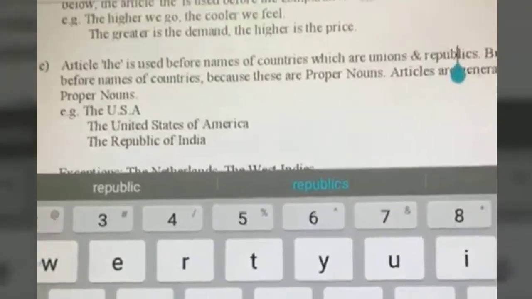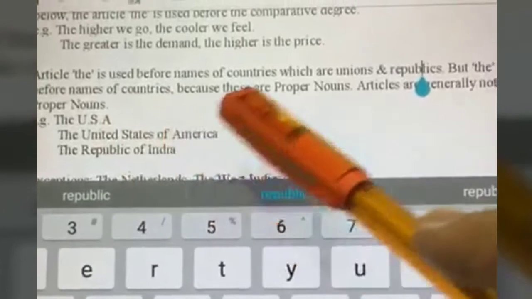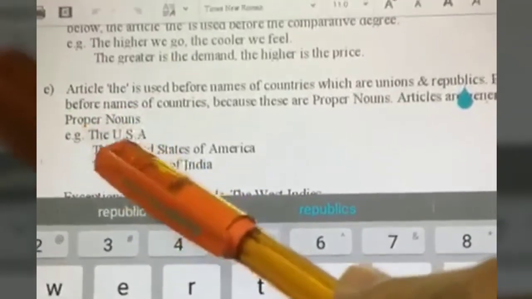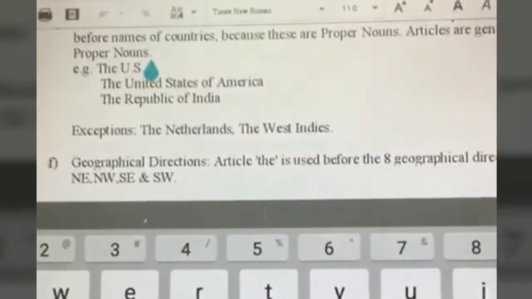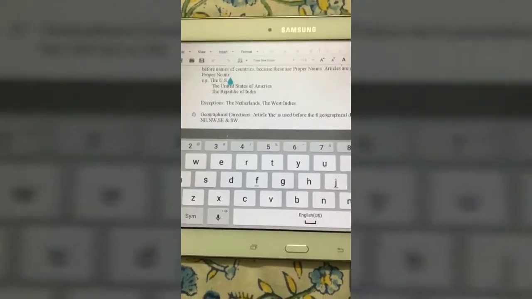Okay, next rule. Article the is used before names of countries which are unions or republics, but the is not used before names of countries because these are proper nouns. Articles are generally not used before proper nouns. For example, the names of countries which are unions or republics, before them we have to use the article the. That's what this rule is saying, right? For example, the USA, the United States of America, the Republic of India, right? But if I simply say India, then I should not use the because India is a proper noun. As we have studied, we do not use the article the before proper nouns, okay?